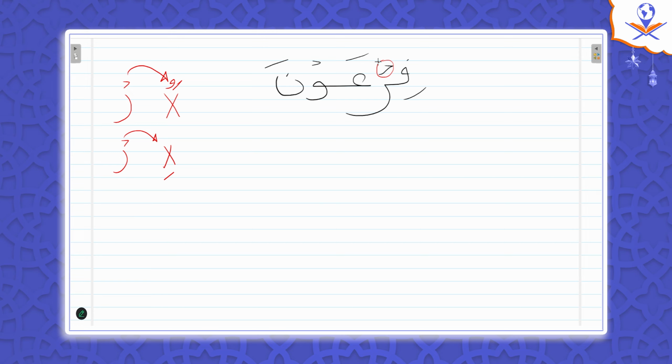So look at this one. Here ra has a sukoon. We agreed if it's with a sukoon, check the previous letter. But don't check the previous letter itself. Check the haraka of the previous letter, which is kasra in this case. So this kasra makes ra light. So in this case, this is light. Exactly, correct.